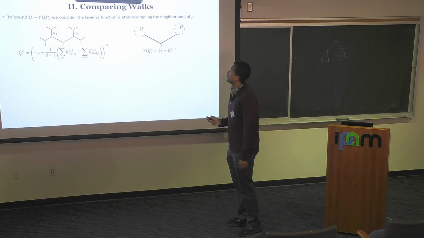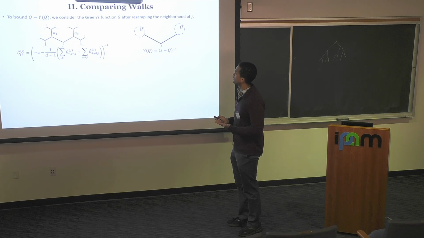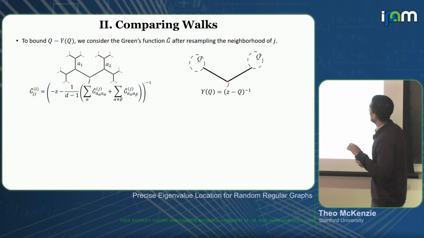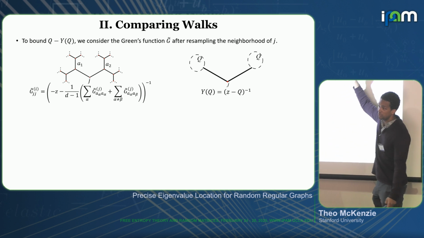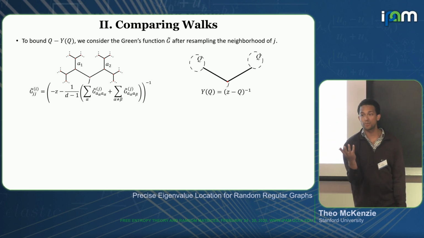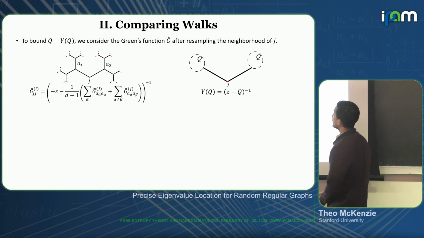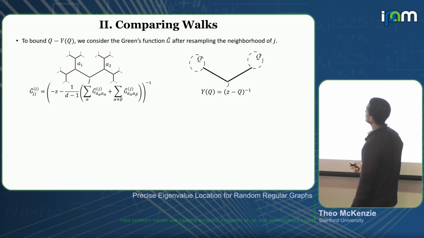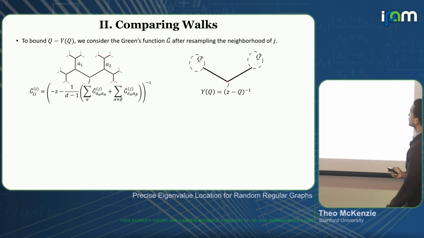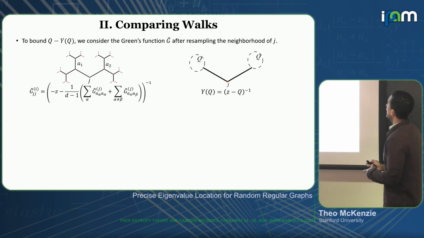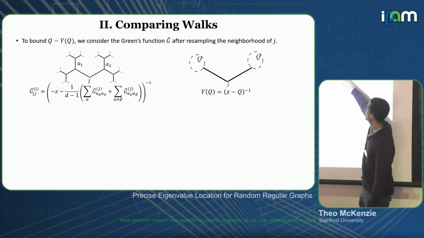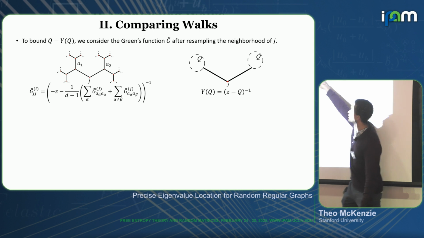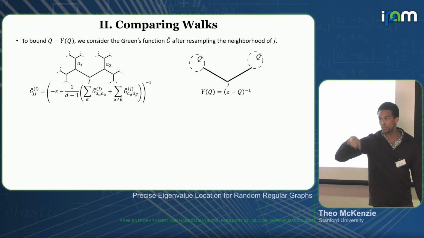So specifically, when we want to bound Q minus YQ, I'll just do one slide about this. I think about the Green's function after I do this resampling. So I fix some vertex J, and then I resample the neighborhood of J. Once again, I can use the Schur complement formula to write the Green's function at J in terms of the value at its neighbors. And I basically want to compare this to this other graph, where I have the vertex J, but instead of the rest of the graph, I'm just connected to two loops of weight Q.